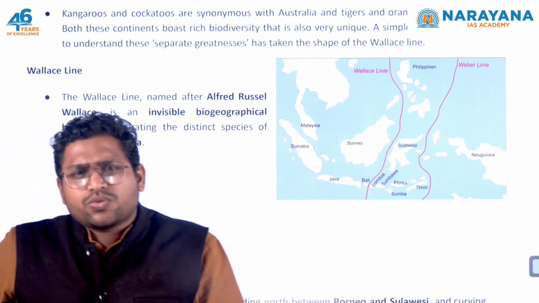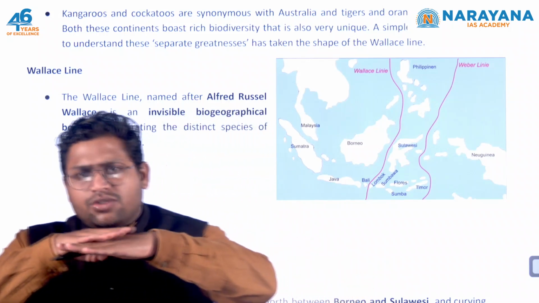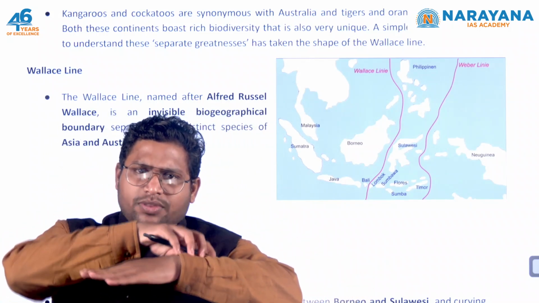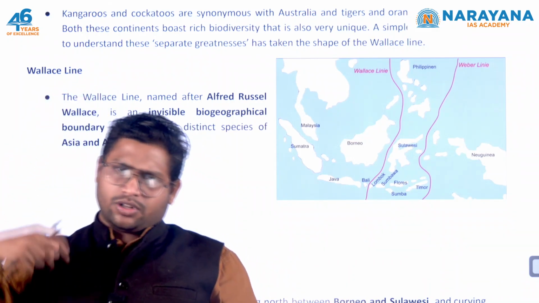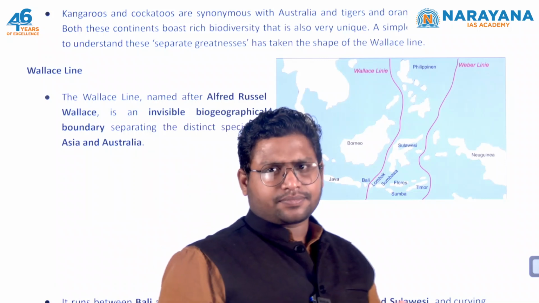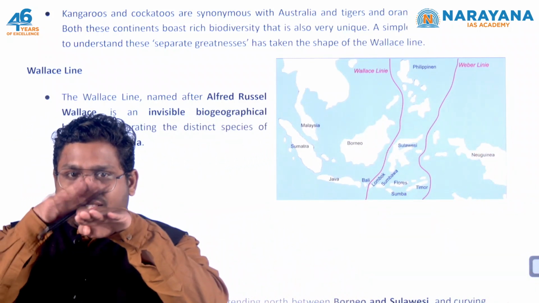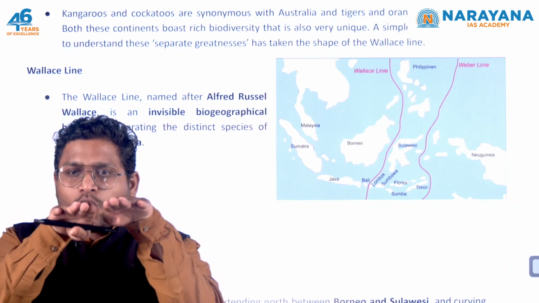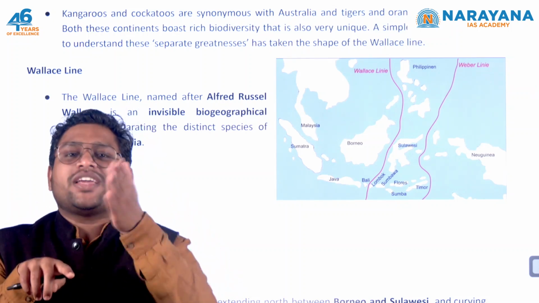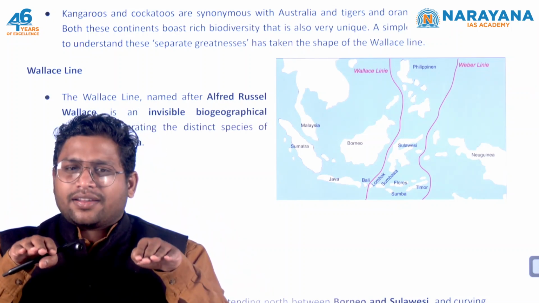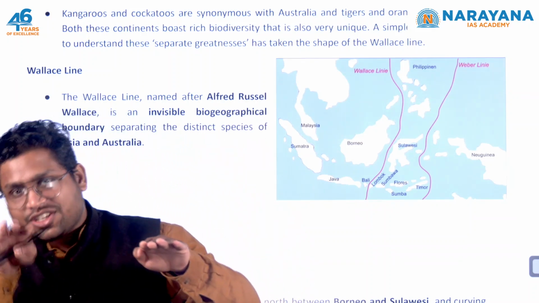Here we usually observe that if there is a landform where there is continuous land, then species from one area will travel to another. Species living in the north will go to the south, and southern species will reach the north, because they are continuously migrating. But if, for some reason, the same landmass is divided into two or is not connected, and there is some kind of boundary between them, then you will see that the animals living in this region are different from the animals living in that region.